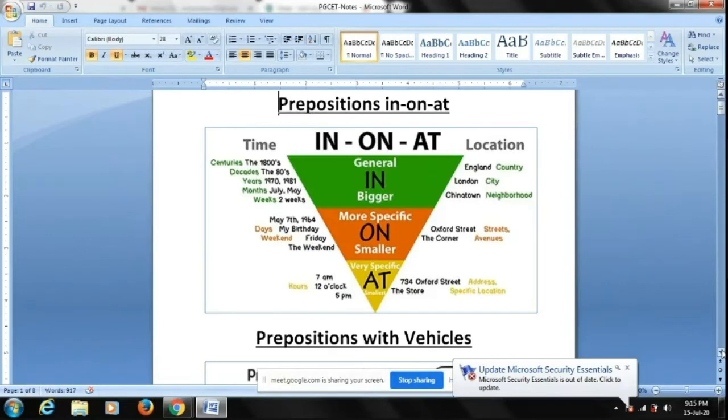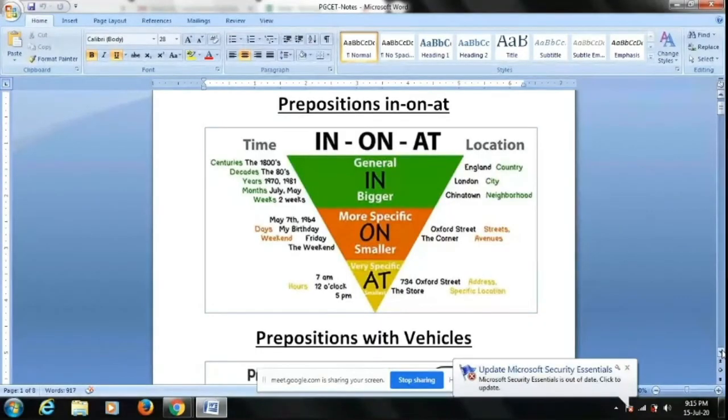Similarly, when it comes to location, whenever we want to talk about a location which is very big, like country, city, and neighborhood, then we use in. Like, which country do you live in? I live in India. Which state do you live in? I live in Karnataka. Where in Karnataka? In Belgavi. So whenever you want to talk about country, state, city, use in, which is big in size.